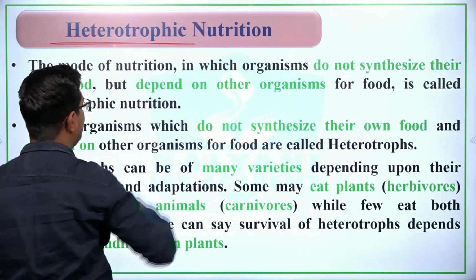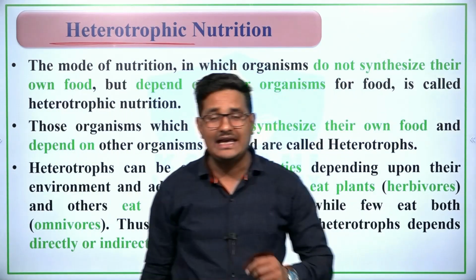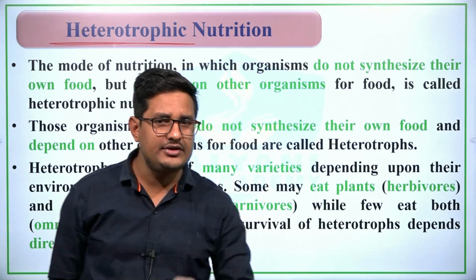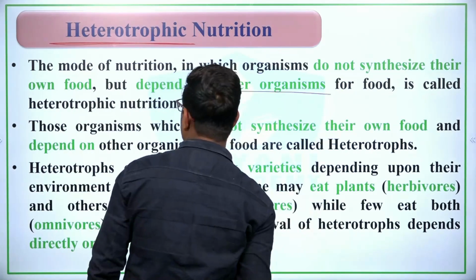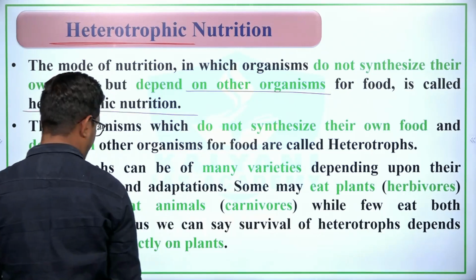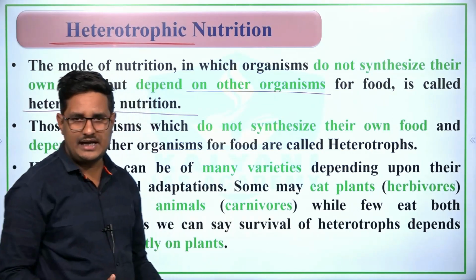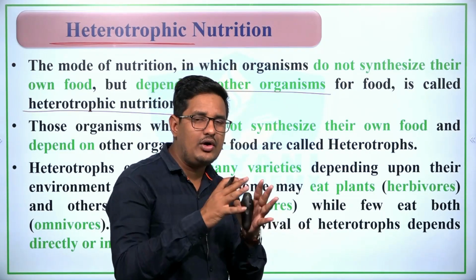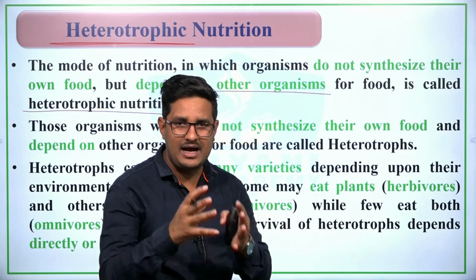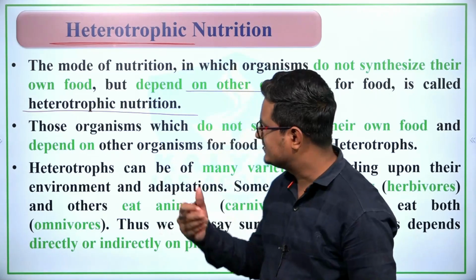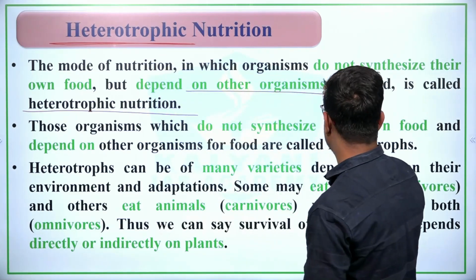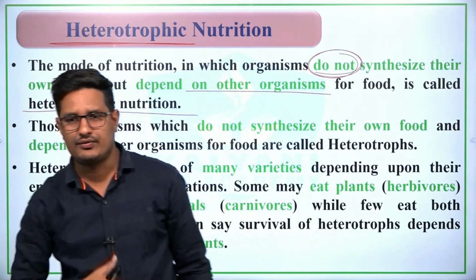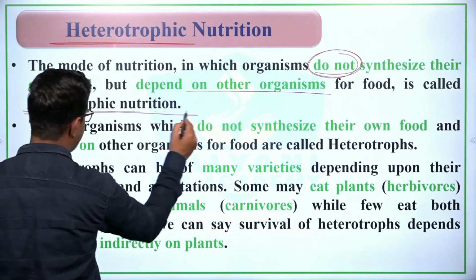What is heterotrophic nutrition? The mode of nutrition in which organisms do not synthesize their own food and depend on other organisms for their food is known as heterotrophic nutrition, such as humans. Humans do not synthesize their own food. Instead, they obtain food from different sources such as plants, animals, etc. So the mode of nutrition in which organisms do not synthesize their own food but depend on other organisms for food is known as heterotrophic nutrition.